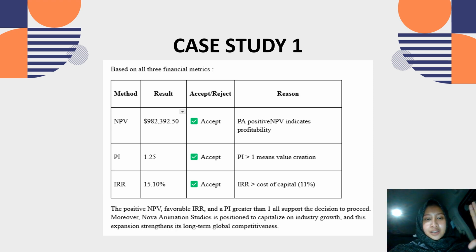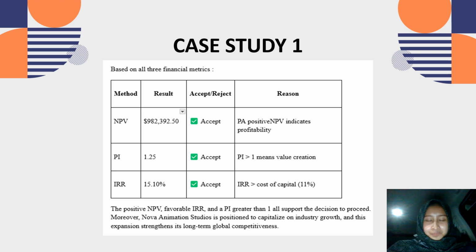Okay, the last. This is the decision table. Based on all three financial metrics, NPV, PI, and IRR that we calculated before, the project is accepted.